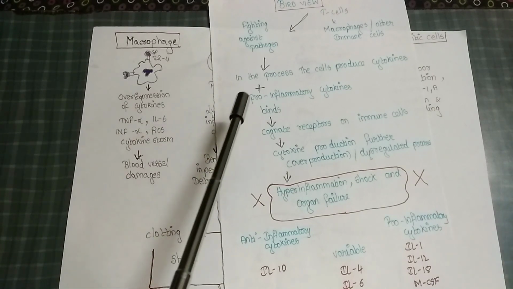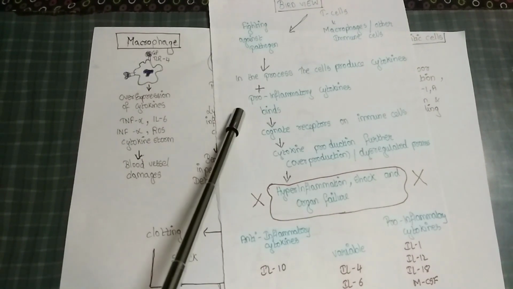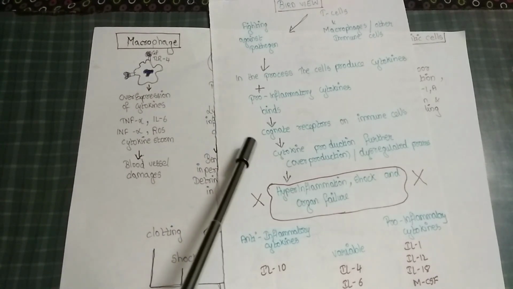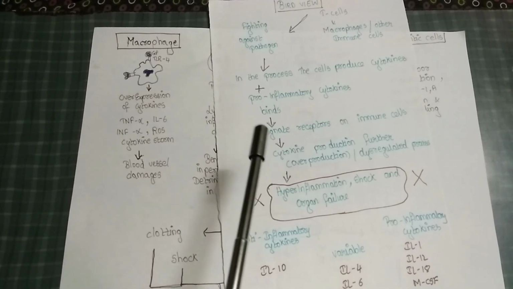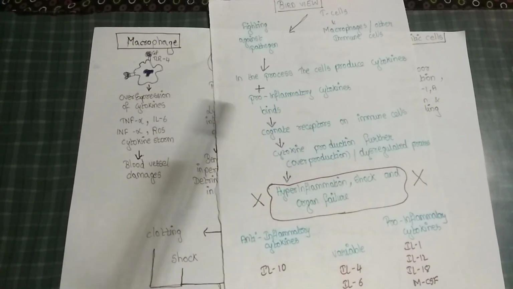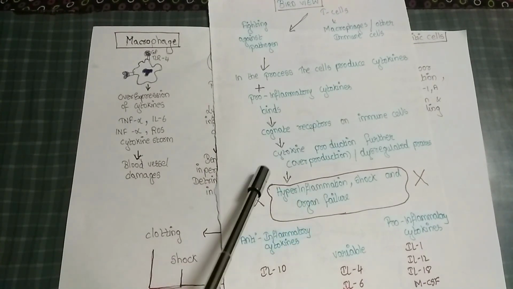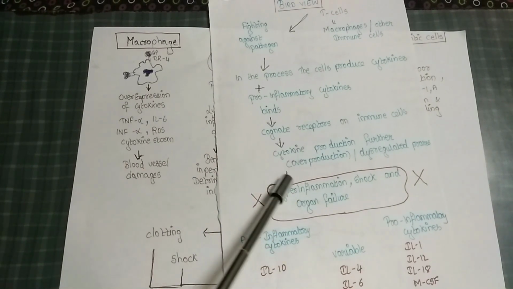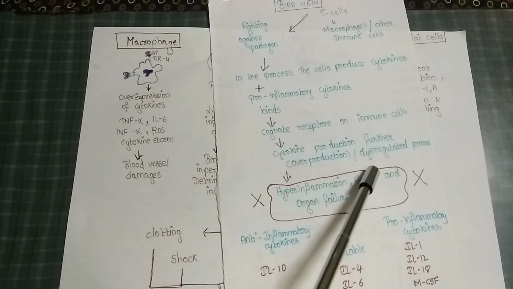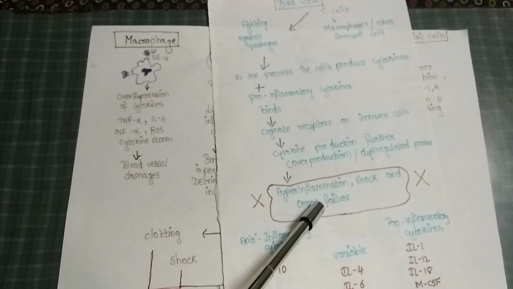In the meanwhile, these cells secrete cytokines as well as pro-inflammatory cytokines, which bind with cognate receptors. Cognate means closely related, so they get attached to the immune cell's cognate receptors. So there will be further cytokine production, more and more cytokines. Overproduction or dysregulation of this process leads to hyperinflammation, shock, and organ failure.